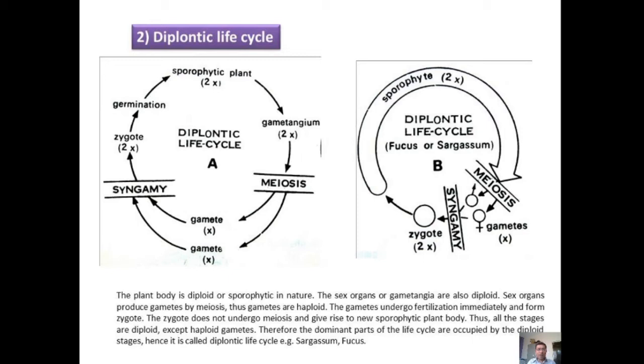The zygote does not undergo meiosis and gives rise to a new sporophytic plant body. Thus, all the stages are diploid except the haploid gametes. Therefore, the dominant parts of the life cycle are occupied by diploid stages, hence it is called the diplontic life cycle. The diplontic life cycle is present in Sargassum and Fucus.